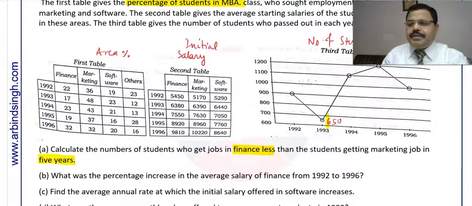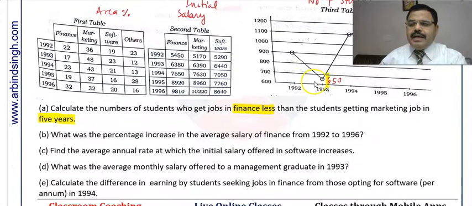It may be 651, 654, 658, 659 or even 660 or 640, but there is no option to choose exactly as per the scale if the graph is not subcategorized with marks. So we can only assume on the basis of this.